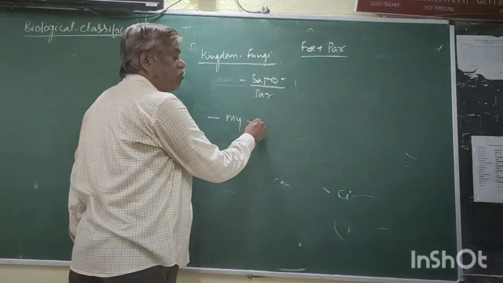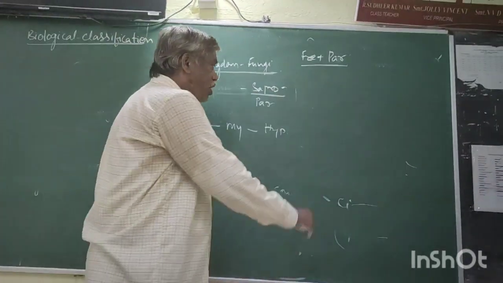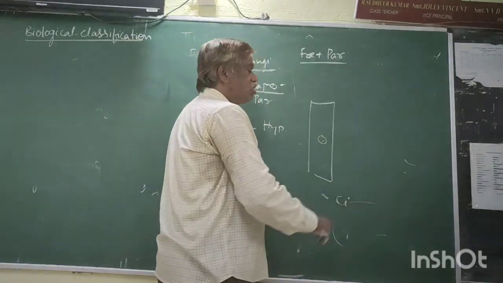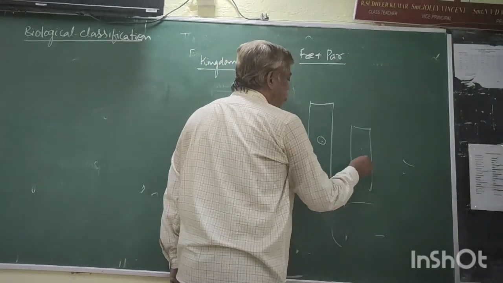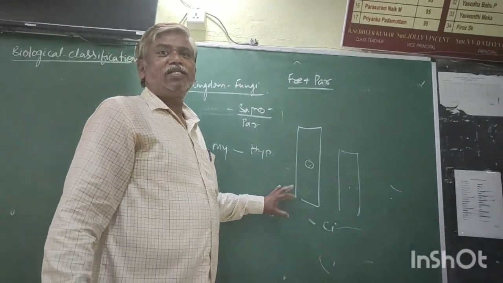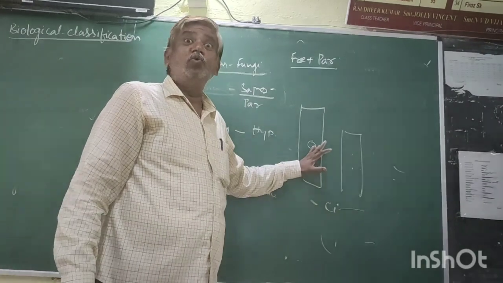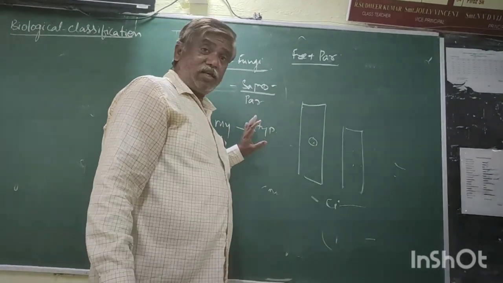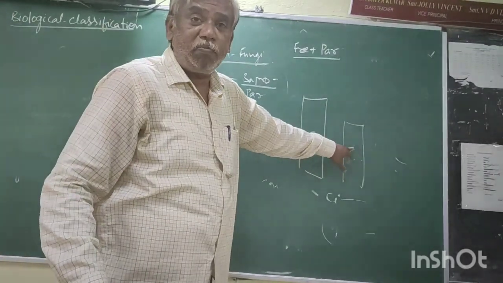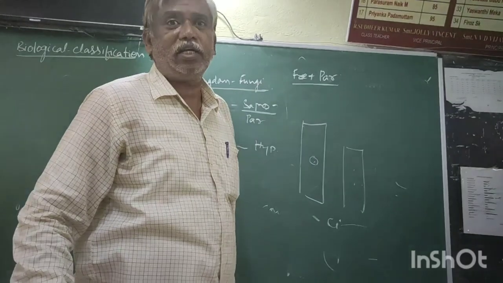This mycelium is made of filamentous cells called hyphae. Some hyphae are uninucleated. Some hyphae are multinucleated. It differs from one species to another. Hyphae of some species are uninucleated, and hyphae of other species are multinucleated. This multinucleated condition is called the coenocytic condition.